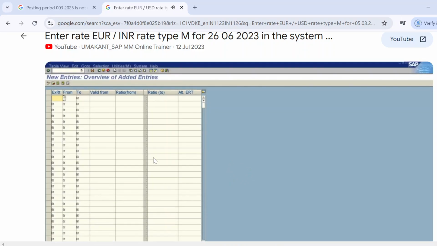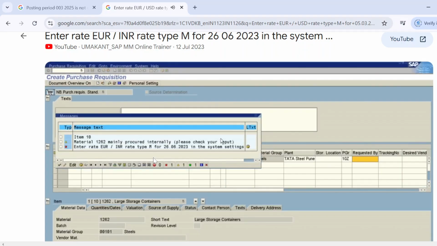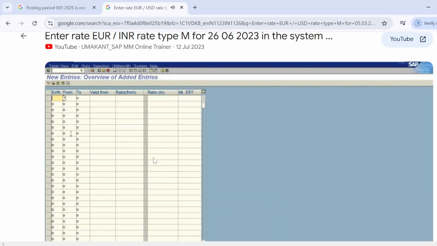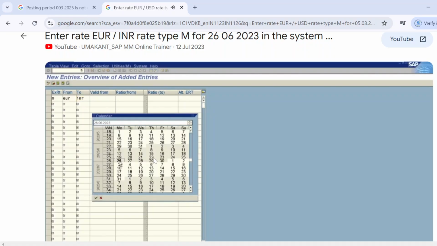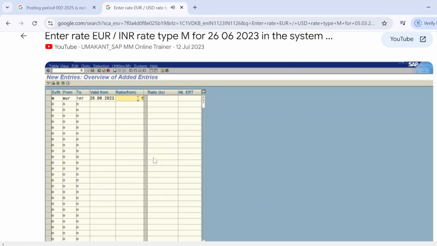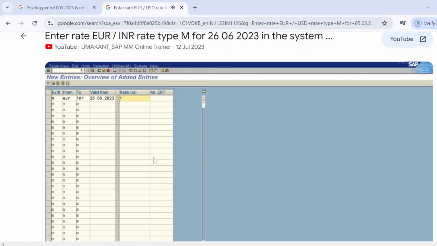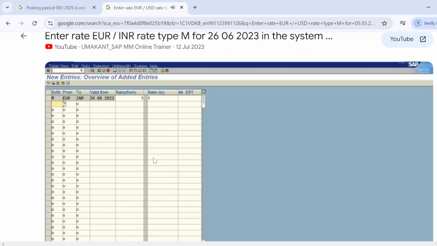Exchange rate means your rate type. The rate type is equal to exchange rate here. So you need to enter here M, and from Euro to INR, Indian currency, valid from today's date. Ratio 1:1 mapping, from 1 to 1 mapping. I'm not giving any value, I'm just putting ratio 1:1 mapping. Okay, now I'm entering. Now I save this first.